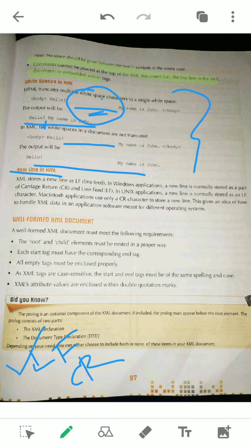But if it is mentioned according to your operating system, now see, in different operating systems and different applications, like in Windows applications, a new line is normally stored as a pair. For the Windows operating system that we are using in our schools, LF plus CR, both are used.